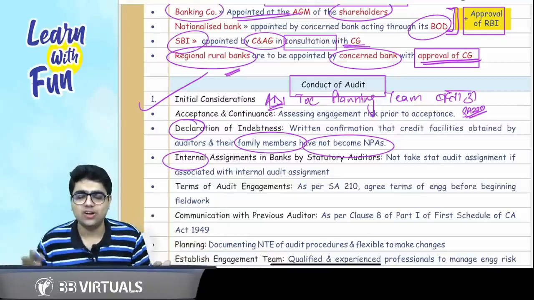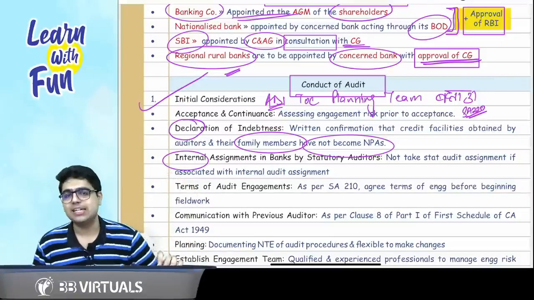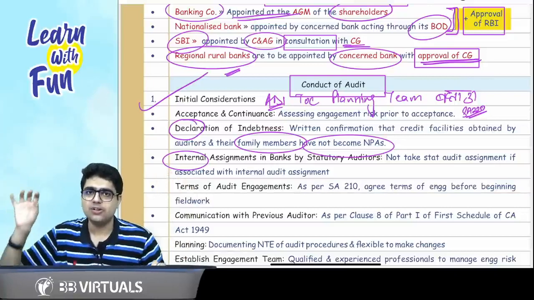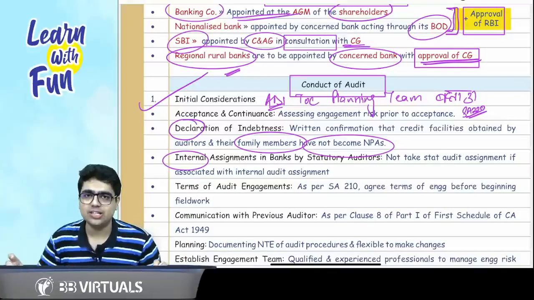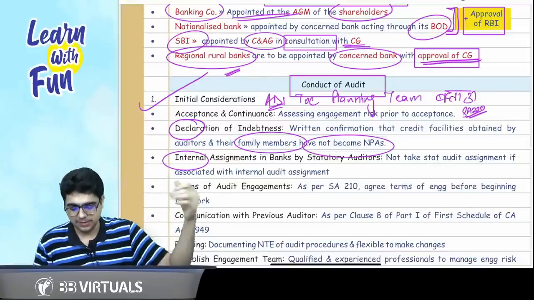If you are an internal auditor of an entity, you can't be the statutory auditor. Similarly, if you are having internal assignments with the bank, don't accept the statutory audit. ADI: A for acceptance and continuance, D for declaration of independence, I for initial consideration, then C and T for terms of audit engagement as per SA 210.